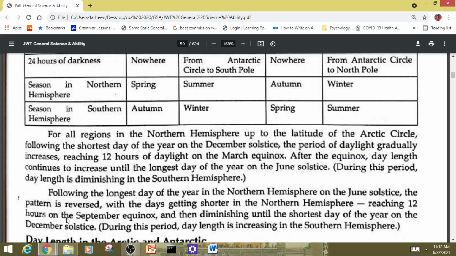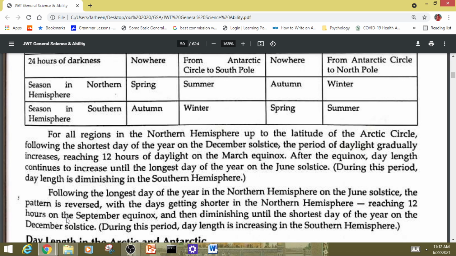Following the longest day of the year in the northern hemisphere, on the June solstice, the pattern is reversed, with the days getting shorter in the northern hemisphere, reaching 12 hours on the September equinox and then diminishing until the shortest day of the year on the December solstice. During this period, day length is increasing in the southern hemisphere.